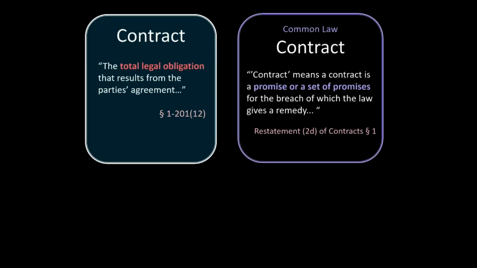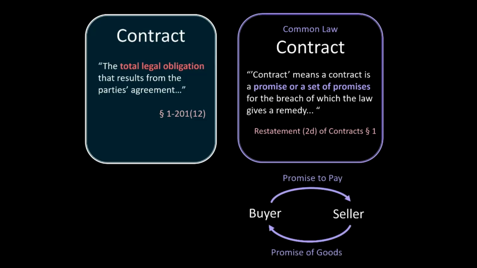Note also that the concept of contract under the UCC is slightly different and somewhat broader than our conception of a contract under the common law of contracts. Under the common law of contracts, a contract is generally understood to mean a set of legally enforceable promises that are made by the parties, a promise being a commitment to do or to refrain from doing something at some point in the future. So the bargain that the parties make under the common law must include some exchange of promises, promises made by one party to the other party to do or refrain from doing something at some point in the future. This kind of exchange of promises would also qualify as a contract under the UCC.